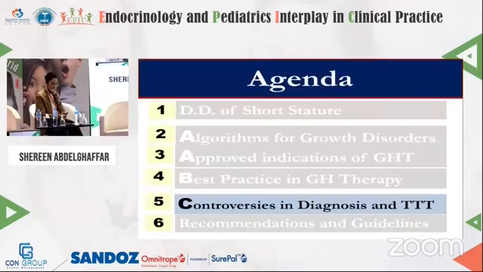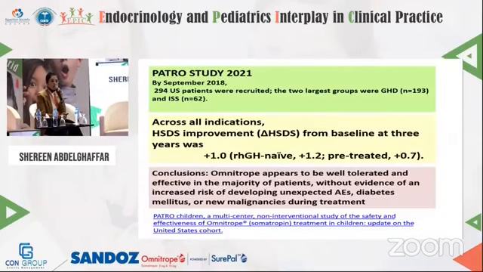And these are the conclusions. Omnitrope appears to be well tolerated and effective in the majority of the patients without evidence of an increased risk of developing unexpected adverse events, diabetes mellitus, or new malignancies during the treatment. The height standard deviation score improvement, the delta height SDS +1 from the baseline at 3 years for all indications.